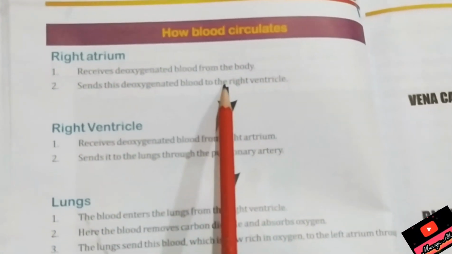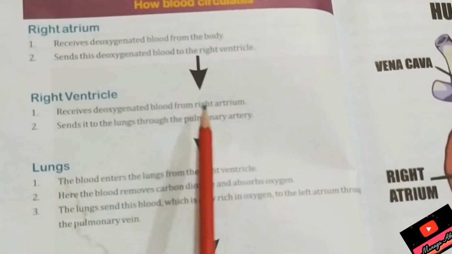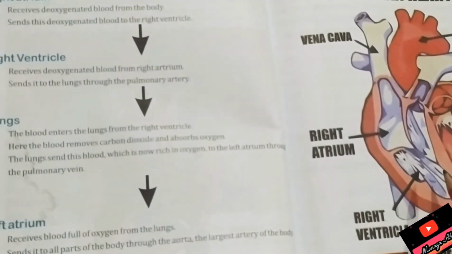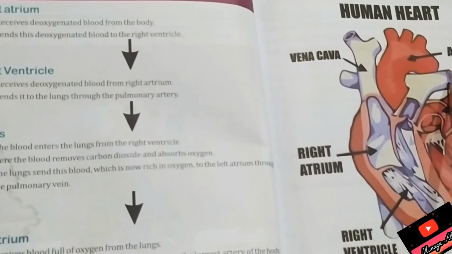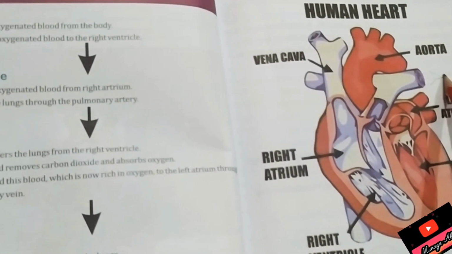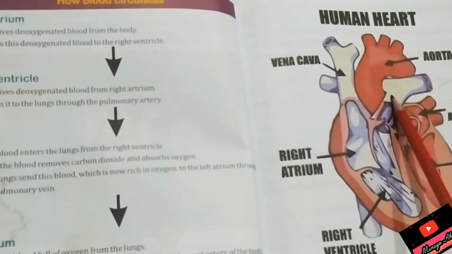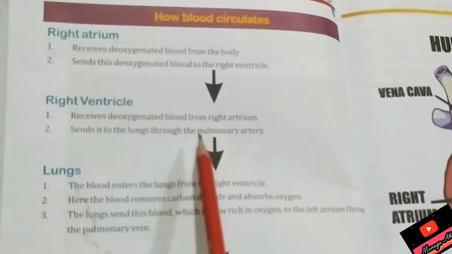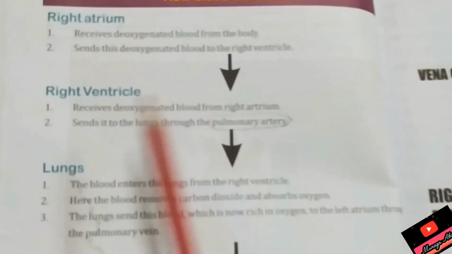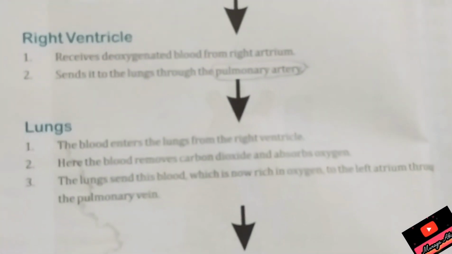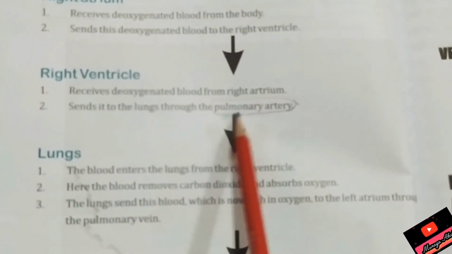The right ventricle receives the deoxygenated blood from the right atrium, and then it sends the deoxygenated blood to the lungs so that it can get oxygenated. And which artery is taking this deoxygenated blood? Its name is the pulmonary artery. Anything which is related to lungs will be termed pulmonary.